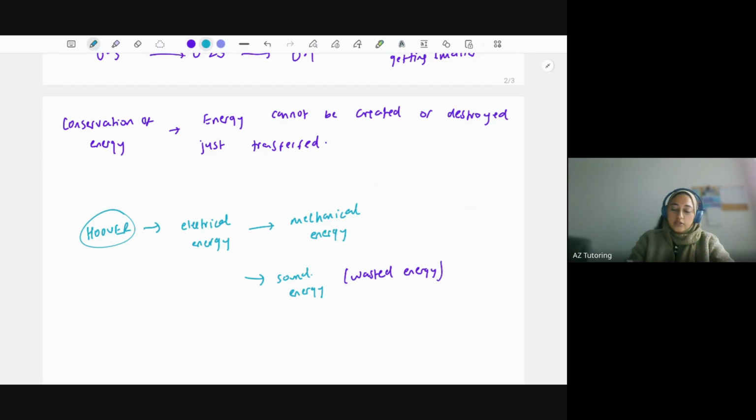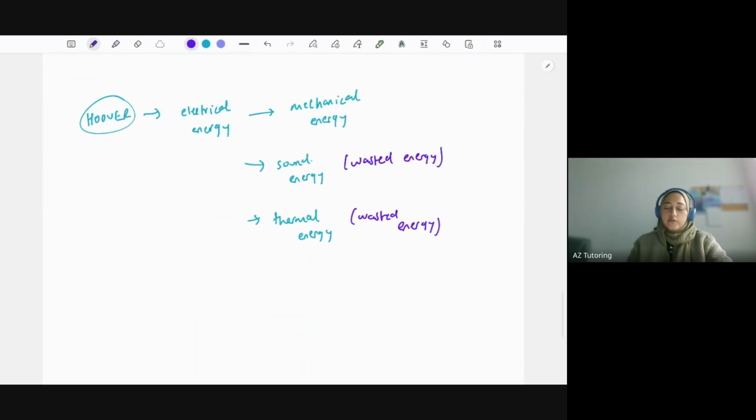Another wasted energy that could come from the Hoover: when you're hoovering, the Hoover can get quite hot. So thermal energy. Again, in this scenario, we don't care about thermal energy from a Hoover. So again, this would also be wasted energy. Thinking about the purpose of the Hoover, we could think of something else as well.